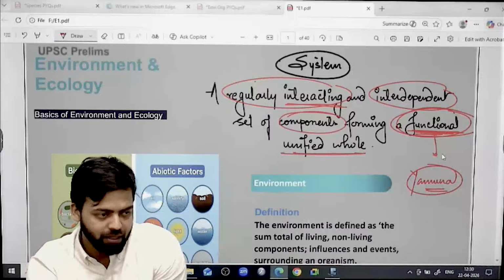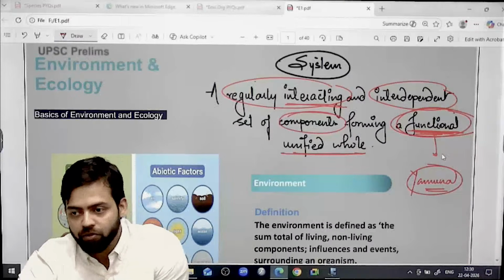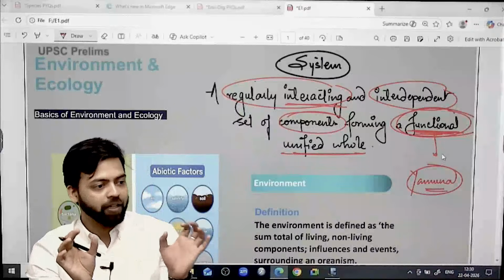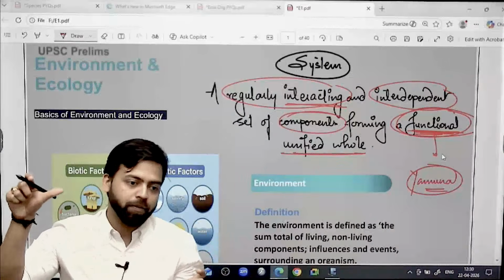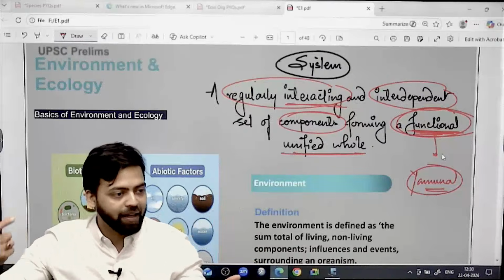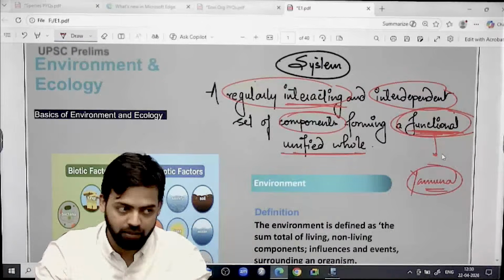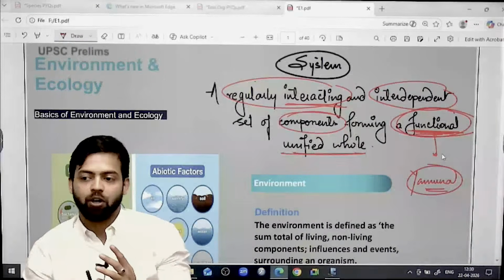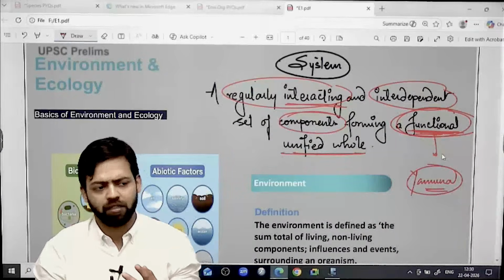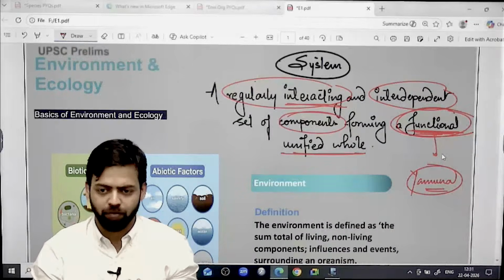So this thing determines the ecosystem as well, that there should be functionality on the basis of various sets of components. There should be biotic factors, abiotic factors, edaphic factors, environmental factors, right? The role of climate in terms of precipitation, temperature, humidity becomes important.